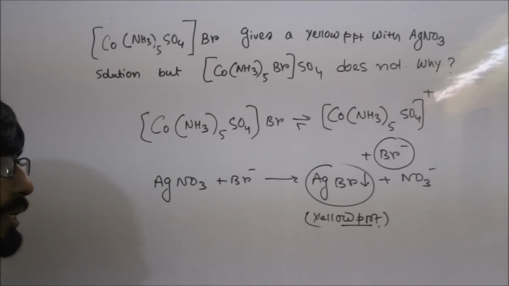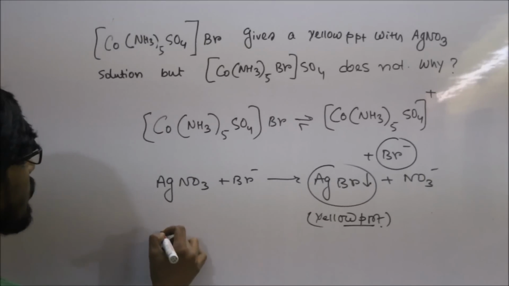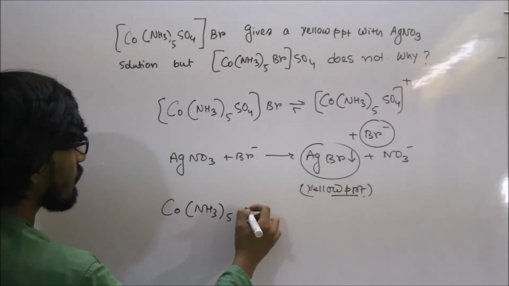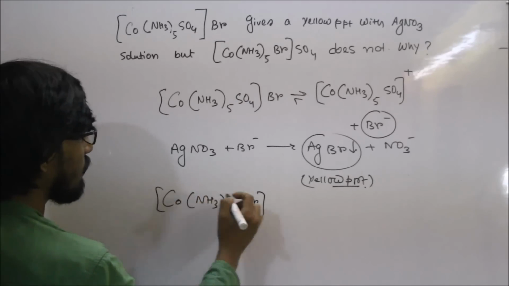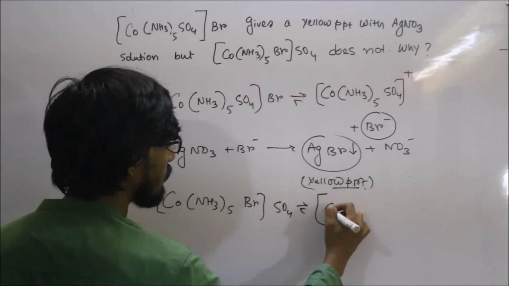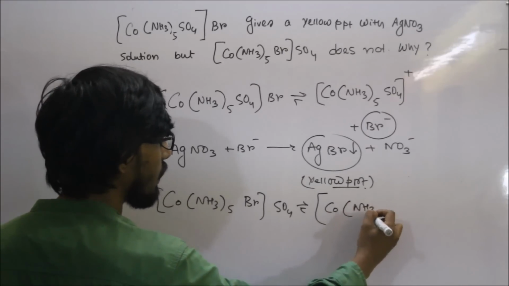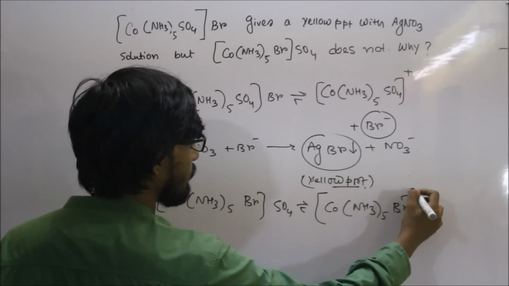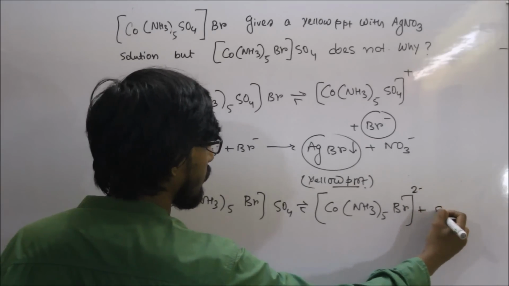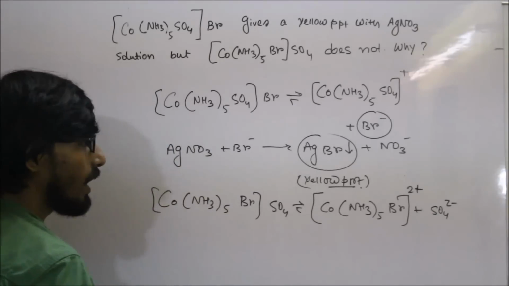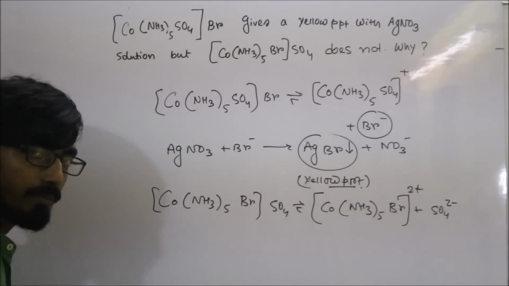But in the case of the second compound, when it gets ionized, it will form this cation and sulfate as anion.